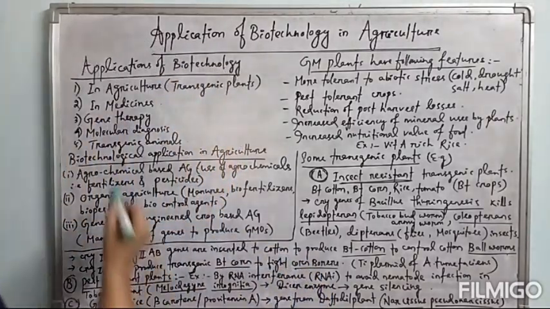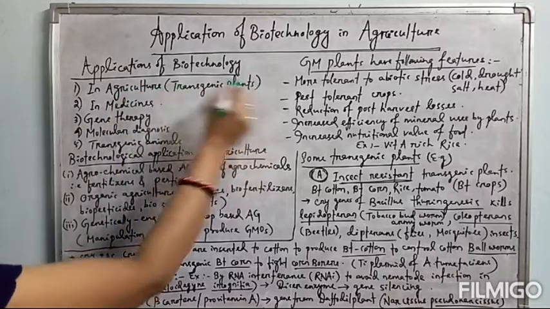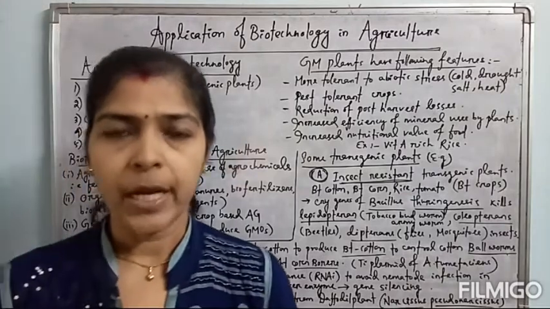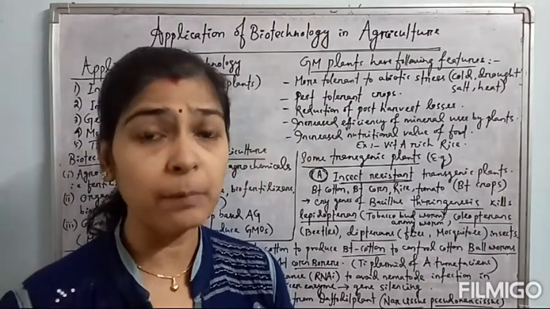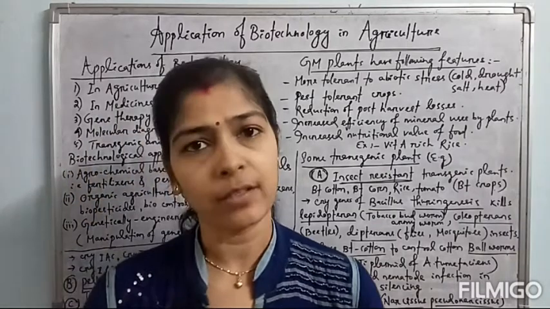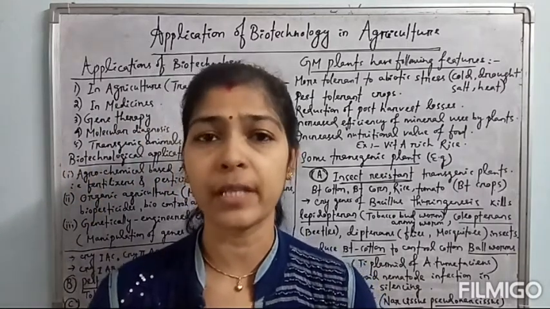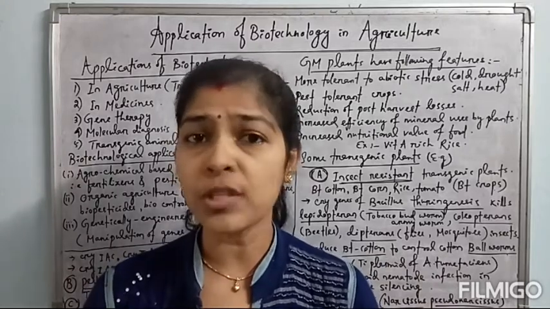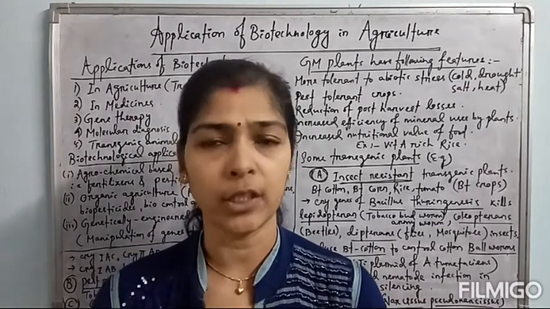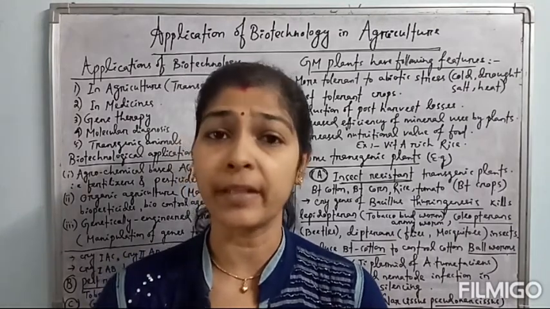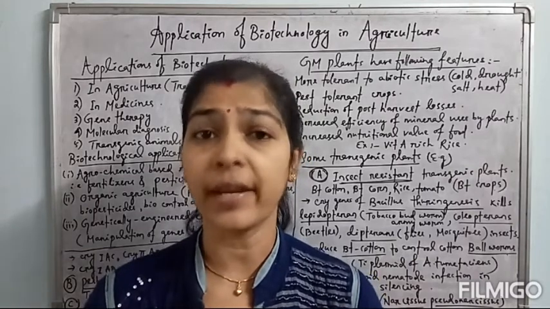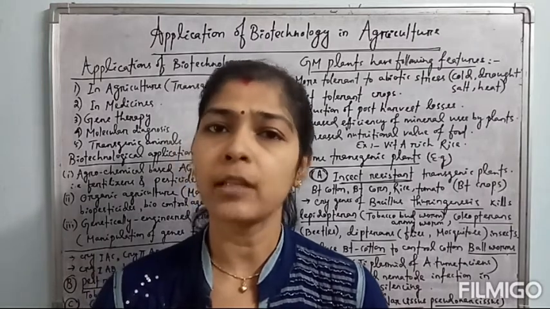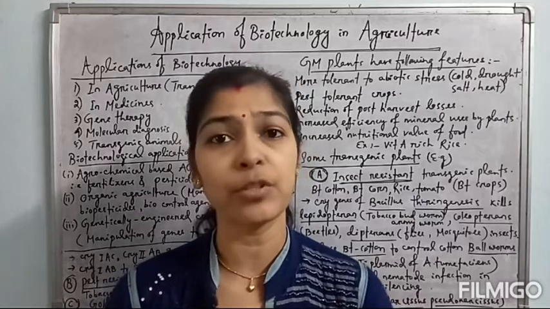Okay, so second is medicine. This one we will discuss thoroughly. What is the application of biotechnology in medicines? About 30 therapeutic drugs are nowadays available throughout the world for human treatment, and these therapeutic drugs have been developed by the application of biotechnology. Different synthetic hormones are also developed, like humulin, human insulin. And different types of vaccines for hepatitis, for herpes. These second generation vaccines have also been developed by the application of biotechnology. So this is the application of biotechnology in the medicine field.